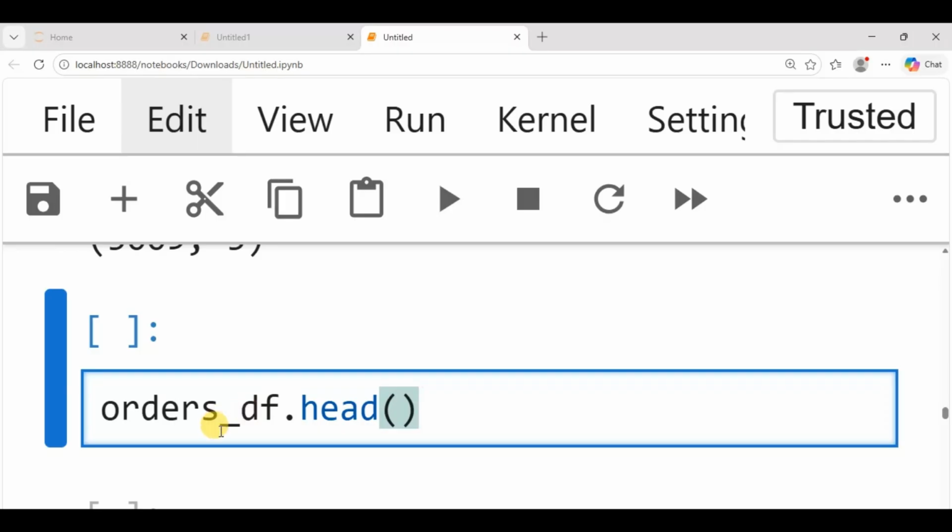So I want to fix in 20. I'm saying the information that I need is within the first 20 rows, so I want to view that.